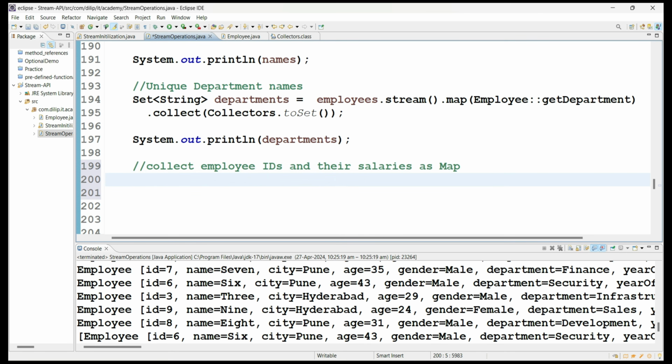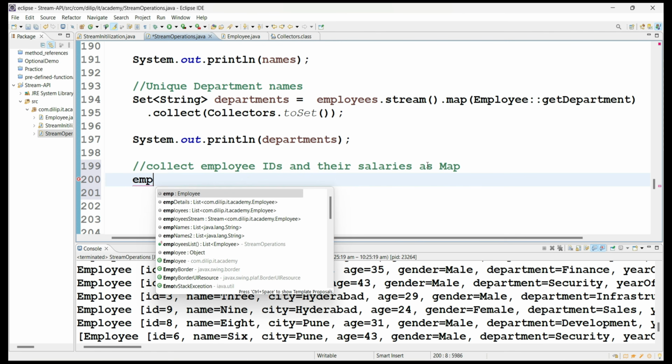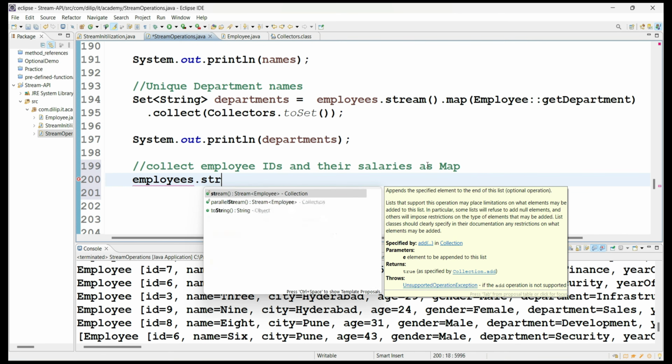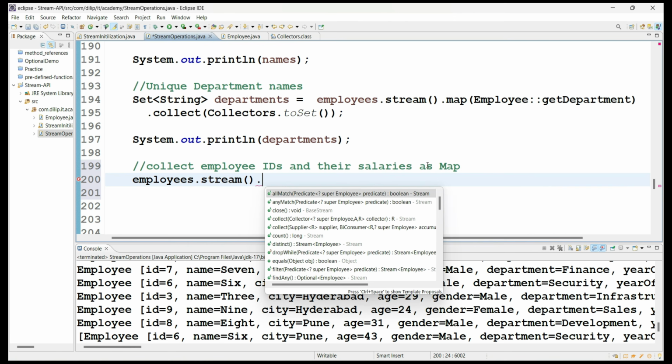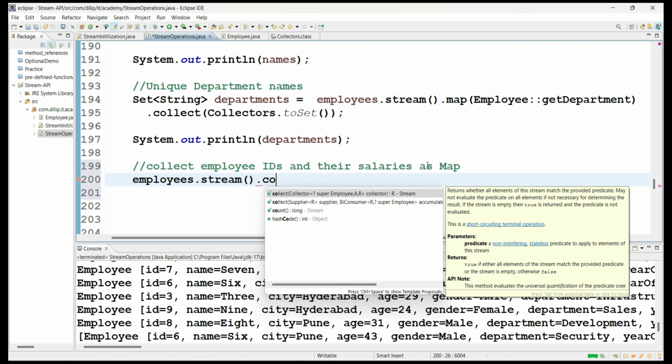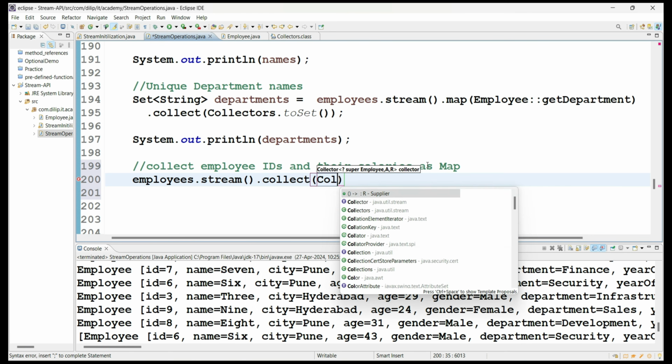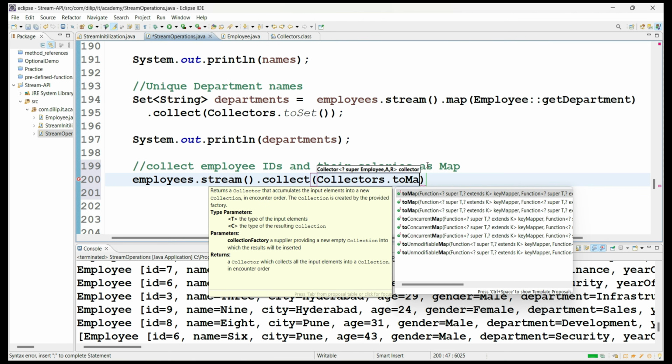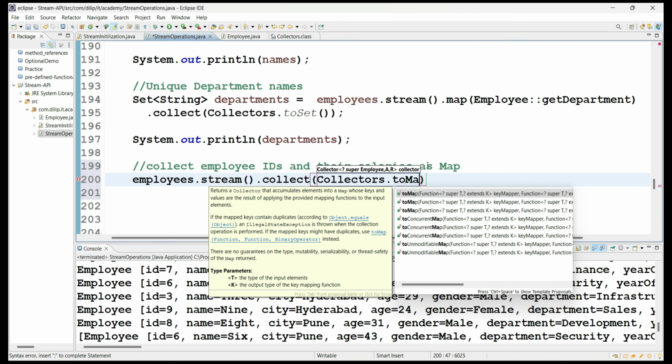So what I have to do? First thing is, yes, go to the employees list object and from that create the stream. Okay, then it will create employee stream. And then from that, what you can do, you have to take the collect method and now see here Collectors.toMap. So what is that? toMap method. So map will contain always two values, right? Key comma value pair combination.